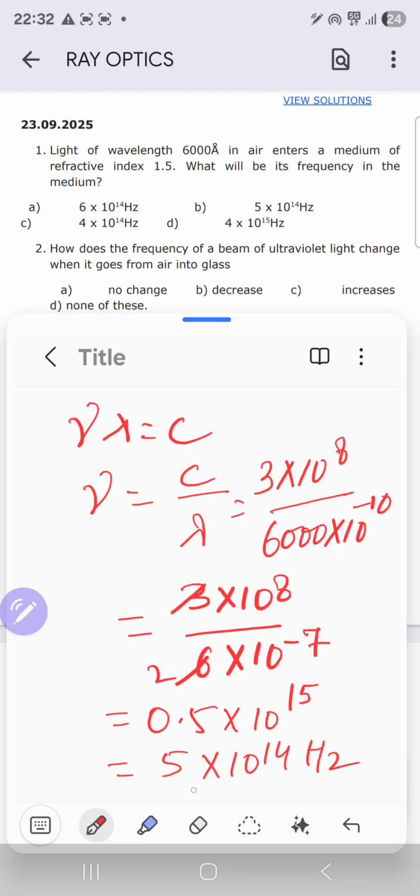So this is the frequency of light in the air, and it would remain same in the second medium also during refraction. It is not going to change. So option B is the correct answer.